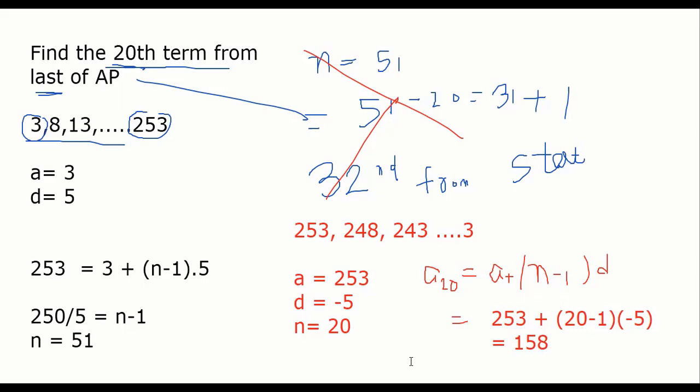Same answer. So you decide whether you want to reverse the AP, or keep the AP the same and count from the start, 20th from the last or 32nd from the start. Both methods are equally good. Please ask me any question. We have taken 10 minutes more today. Any question, anyone? All good now? Ready to start tomorrow with some more AP questions?